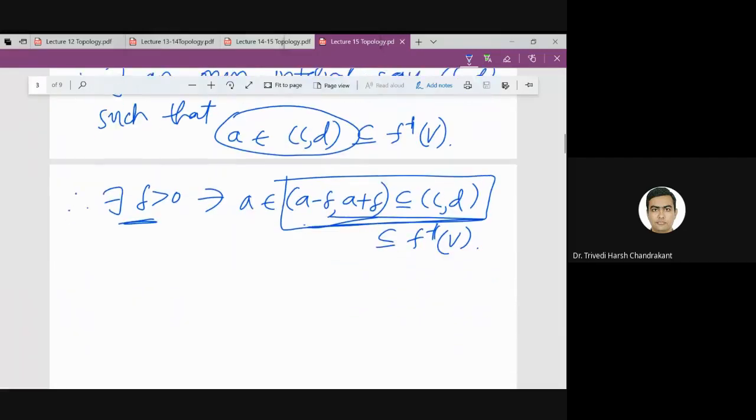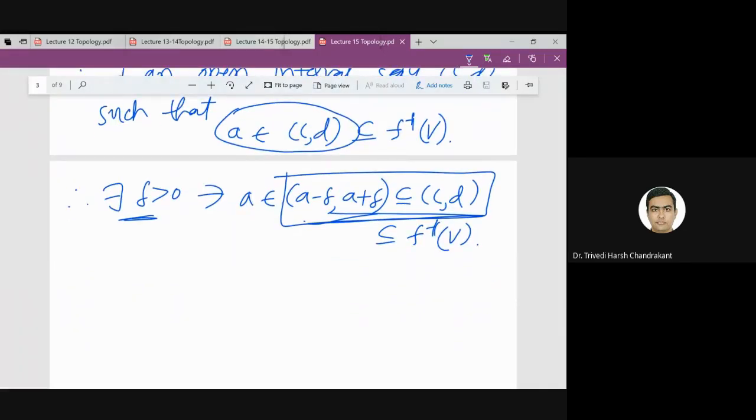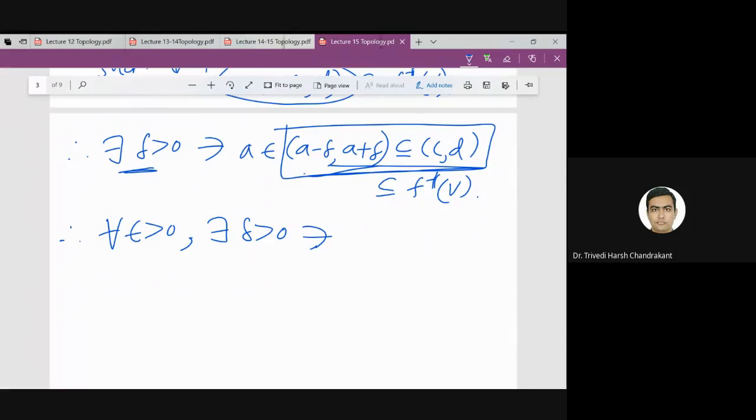So now we are done, because what this says is, we started with epsilon. For every epsilon greater than 0, there exists delta greater than 0 such that whenever x belongs to (A minus delta, A plus delta), I will get f of x belongs to V. And what is V?